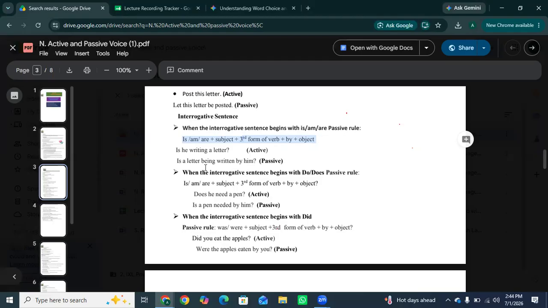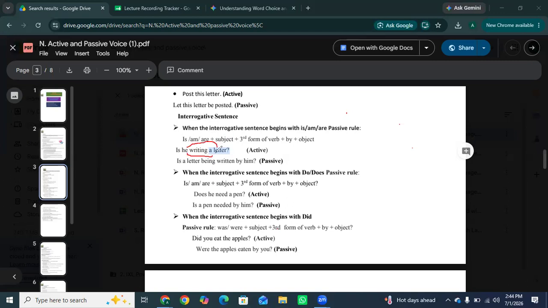So, is he writing a letter? This is the active voice sentence. So first we put is as it is, then swap the object and subject. Like in simple sentences, subject becomes object and object becomes subject. Okay, you just simply have to swap this.